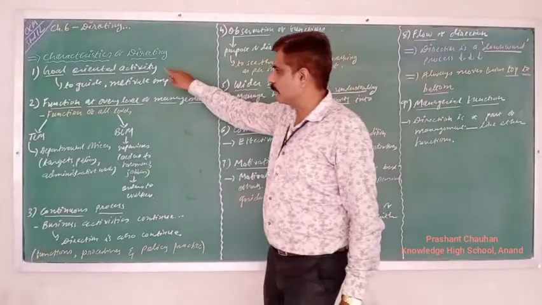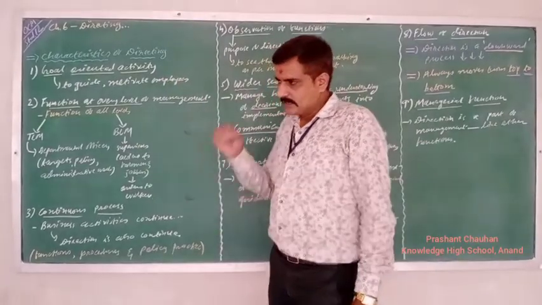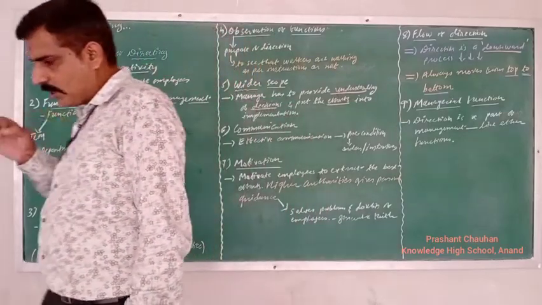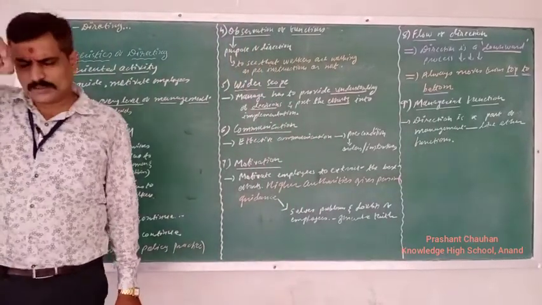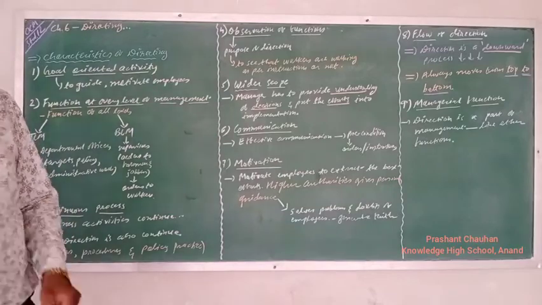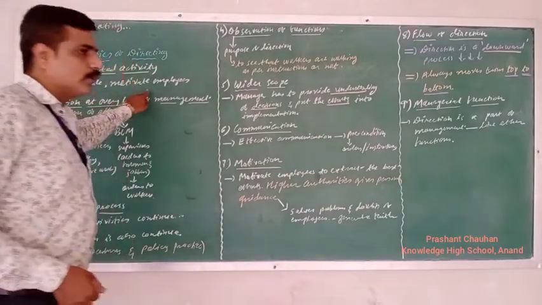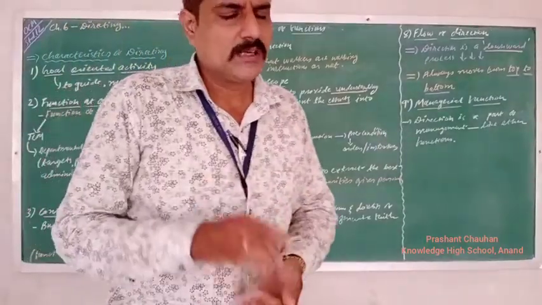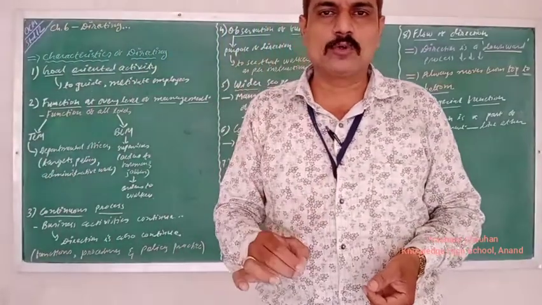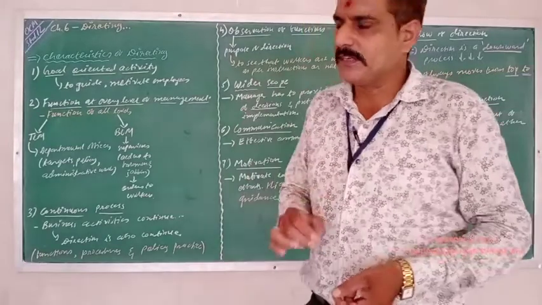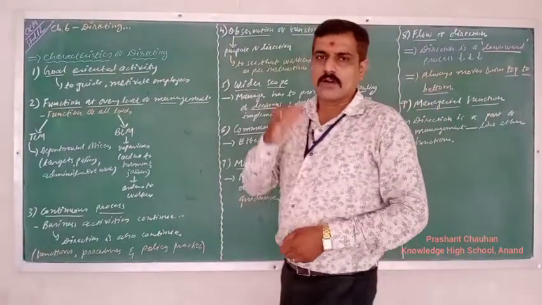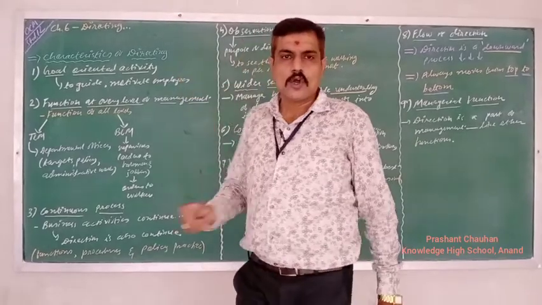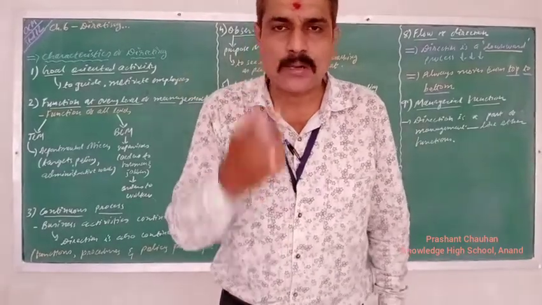Let's start with the first one. Goal-oriented activity. Whenever the direction is there, it is totally based on the purpose. The purpose of the particular direction is to guide and motivate the employees. Why is the guidance and motivation given to the employees? The main point is that we have to fulfill our goals. That means to complete or accomplish our objectives, this guidance is given to them. So that is totally based on goal-oriented activity, that is, purposefully.